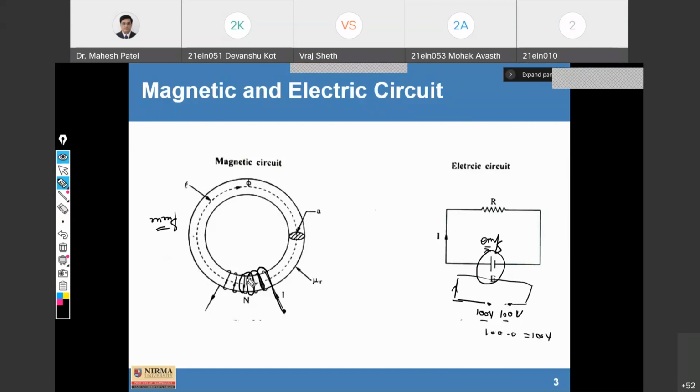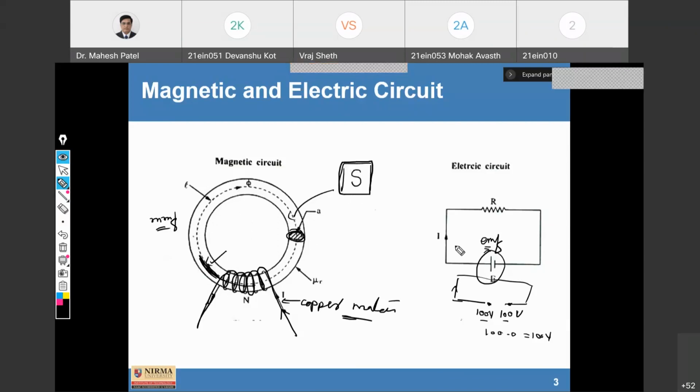Fine. Similarly here, in this magnetic circuit, the current will flow through this winding, which is made up of copper material. The amount of current that flows and the number of turns N affect the creation of magnetic flux. The amount of magnetic flux produced depends on N as well as the amount of current flowing through it. So the magnetic circuit is made up of copper material as well as magnetic material. And the length of the whole magnetic circuit, the mean length, and the cross-sectional area affect the reluctance S.